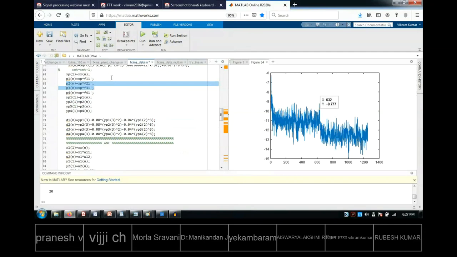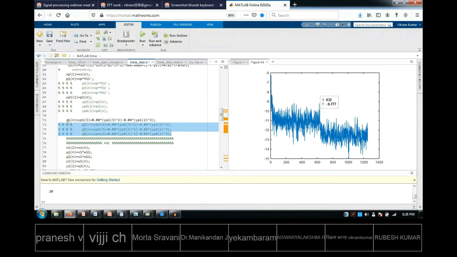Control R. Whatever research you are doing, most of the people's research will be like this only, single channel to multi-channel. So there it will help. I am doing the reverse. Anyhow, even the reverse is also possible with slight thinking. So this also I have to remove. I hope you are able to follow.